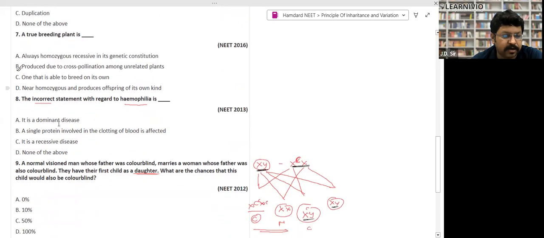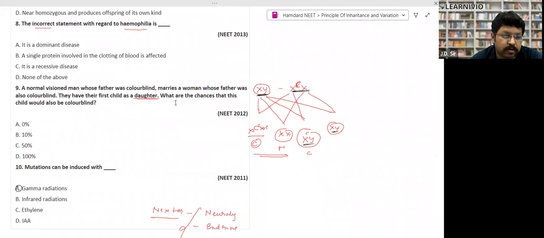So that is already a trick. Look, incorrect statement with regard to hemophilia. Tell me. B, C. No, A, sorry. Right, A. It is not a dominant gene. It is a sex-linked recessive gene. A is the answer. The same kind of cross.